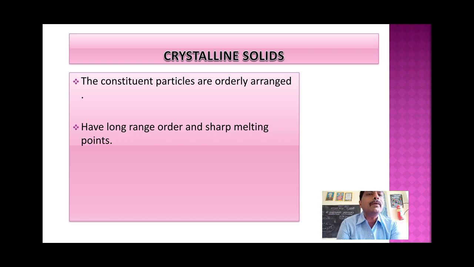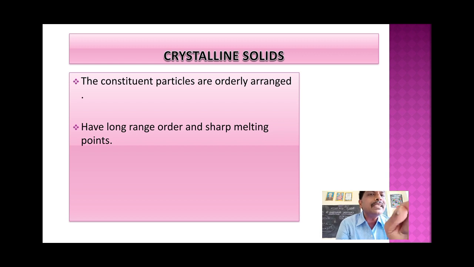So sharp melting point. Below that temperature, it is present as a solid. After that temperature, it is present as a liquid. So at a particular temperature, the conversion takes place. So that means sharp melting point.